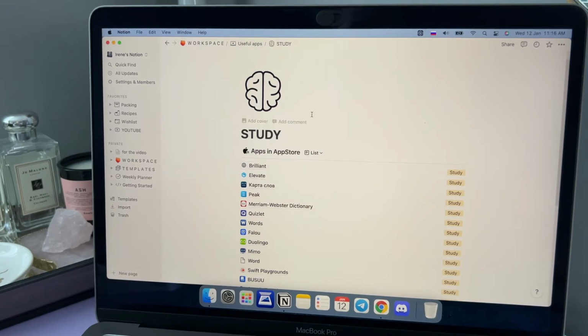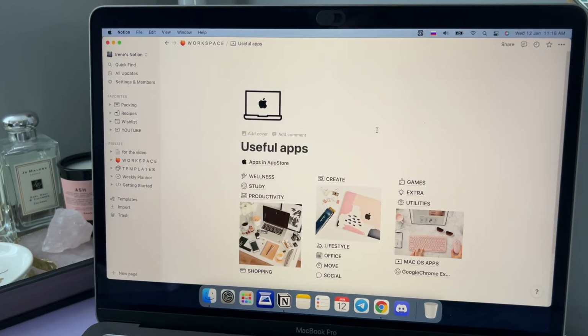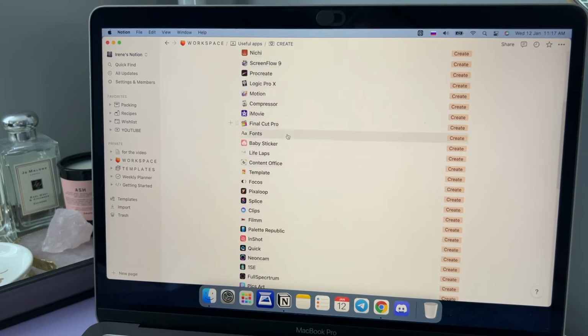You can ask me what I'm doing with this list of apps. Okay, I have an answer. When I want to delete some apps from my phone, I don't want to forget them, and I added them to apps in App Store. Maybe I want to remember which apps I used for retouching photos, and I go to create and then I search for the app.